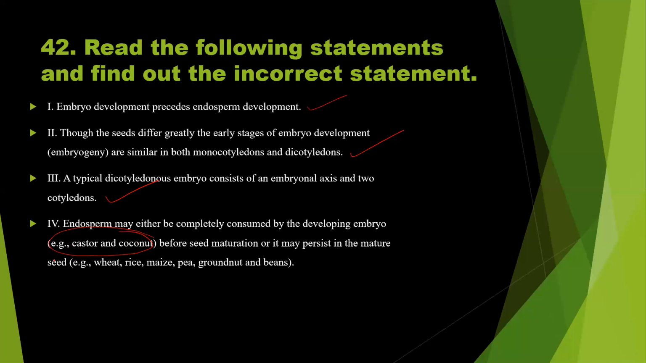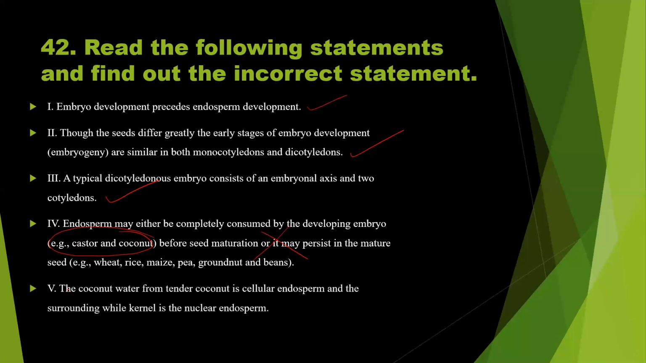So this statement should be the wrong statement. Option 5, statement 5: the coconut water from tender coconut is cellular endosperm. No, that is a liquid endosperm. And the surrounding white kernel is a nuclear endosperm. No, this is cellular endosperm. The white kernel is cellular endosperm, and this one is nuclear endosperm. So this statement is also wrong.